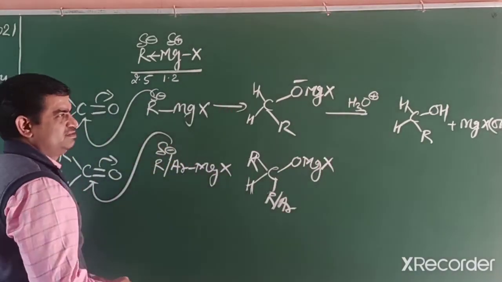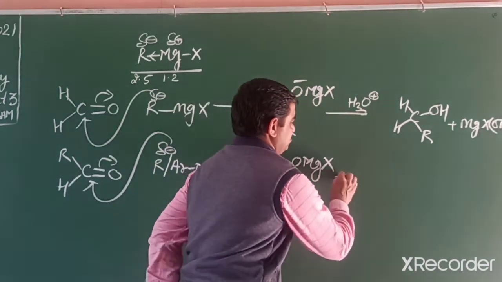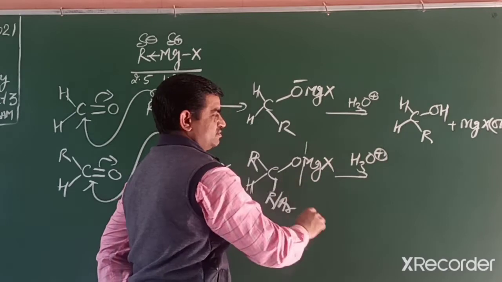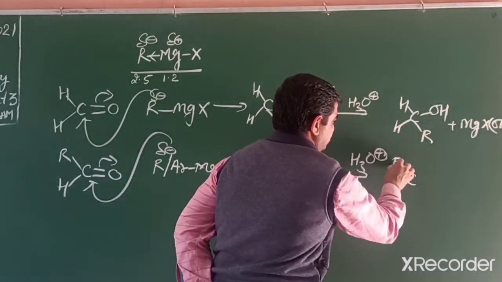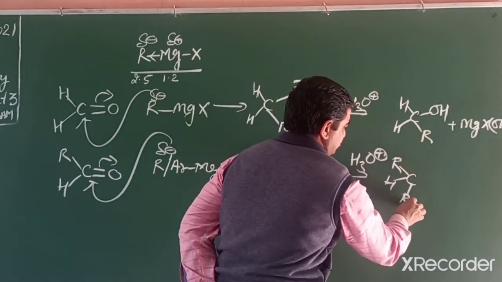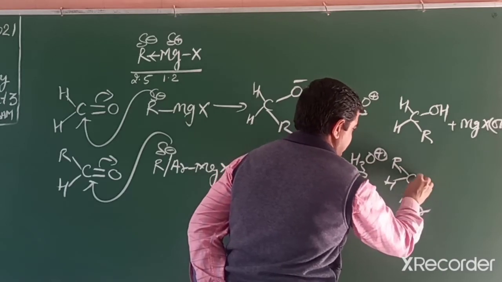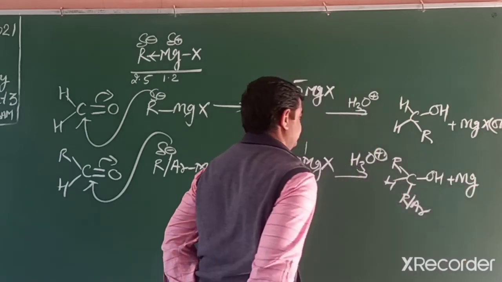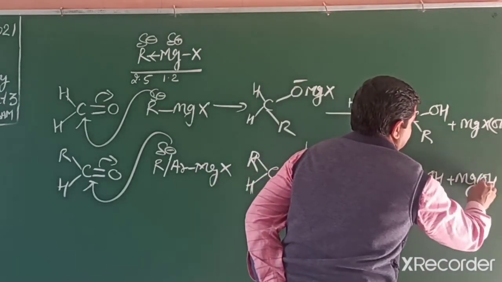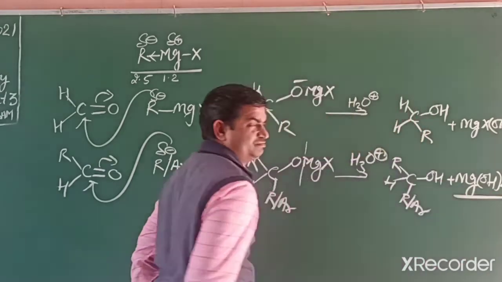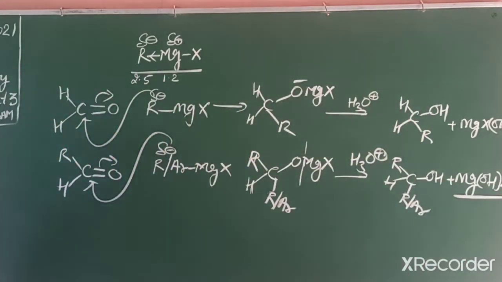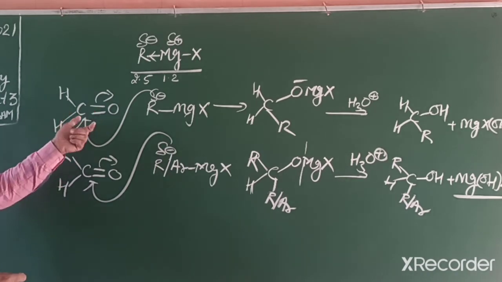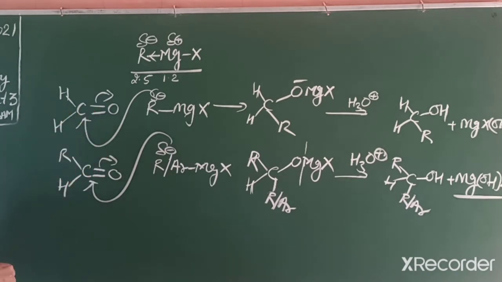Then further, using hydrolysis, we get alcohol. In this reaction we can prepare secondary alcohol. So if the aldehyde is methanal, then primary alcohol. Other than methanal, we can prepare secondary alcohol.